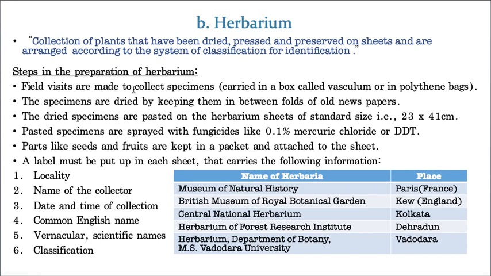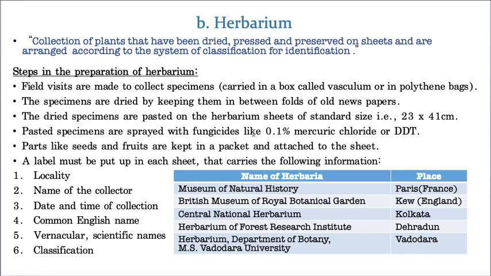After that, you take some newspapers, keep these live plants in the newspapers, and they become dry after a few days. Then you take the dried plants and a herbarium sheet, which is available in the market. Don't imagine too much when I call it a herbarium sheet. A herbarium sheet is just a white paper. But what makes the difference between white paper and a herbarium sheet is that at the bottom of the page, you can see some details.